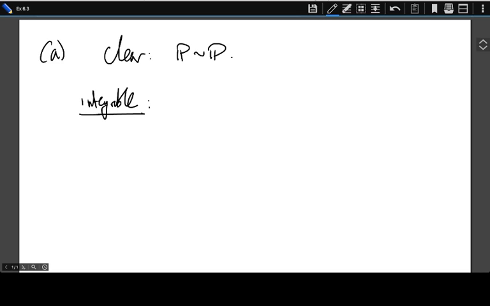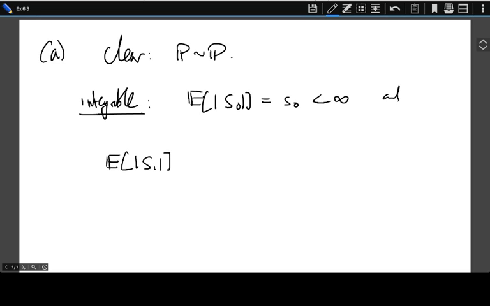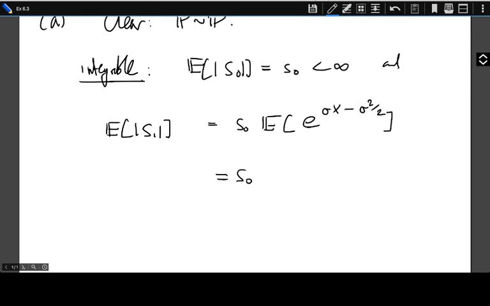First, integrability. Well, the initial value of the risky asset is finite almost surely. In fact, it's constant, it's finite just for all omega. And at time step 1, the value of S1 is given by S0 multiplied by this exponential factor, which is, of course, positive because it's exponential, so the absolute value disappears, and which we can write more explicitly because we know that x is a standard normal random variable.